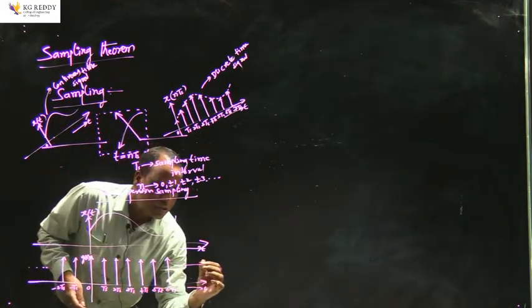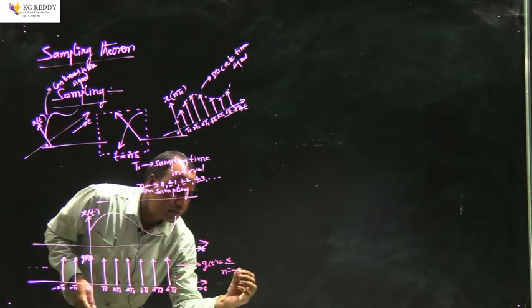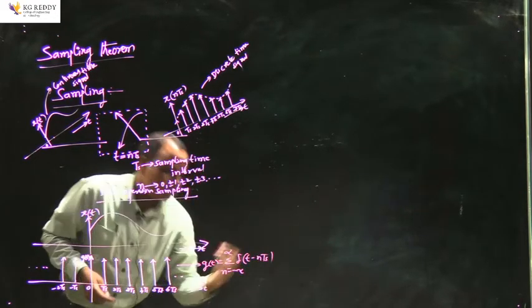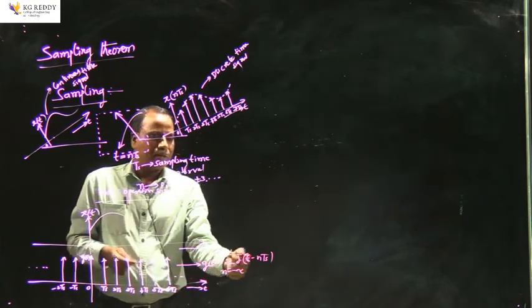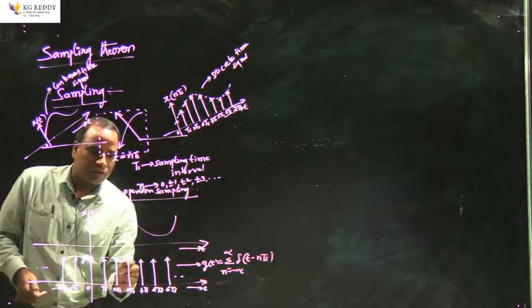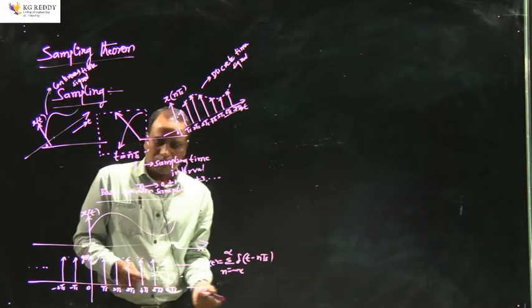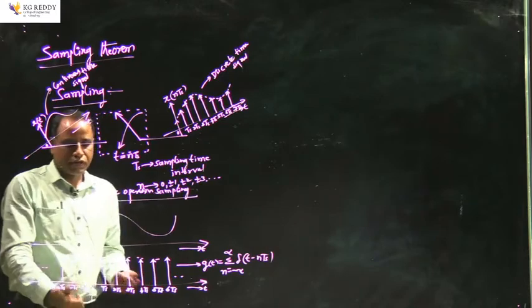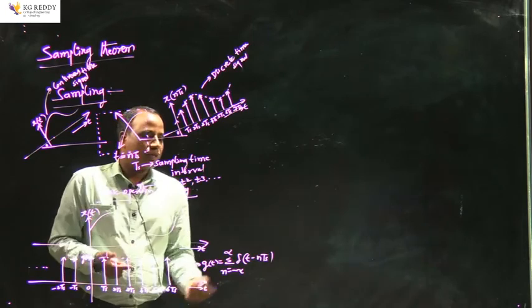So the mathematical representation for this, we can write as g of t is equal to summation, n varies from -infinity to +infinity, del of t minus nTs. So when n is equal to 0, this becomes del of t, in the sense an impulse function at origin with an amplitude of 1, and when n is equal to 1, del of t minus Ts, the impulse function delayed by Ts. When n is equal to -1, del of t plus Ts, impulse function advanced by Ts. So similarly, for the various values of small n from -infinity to +infinity, we will have this impulse function.